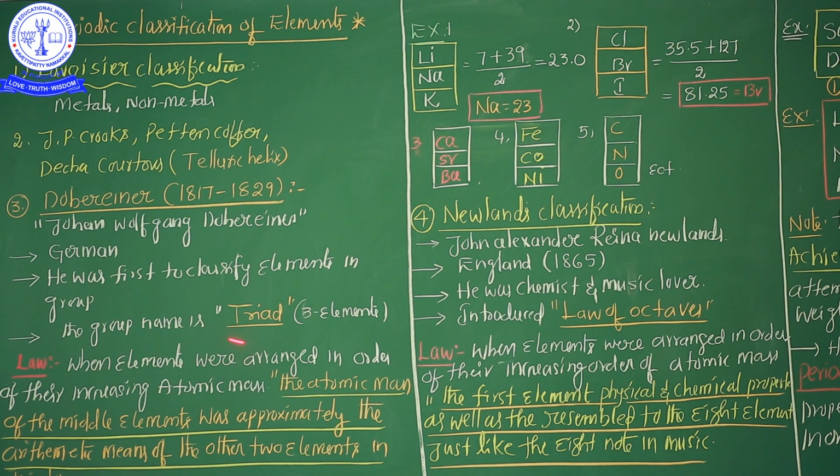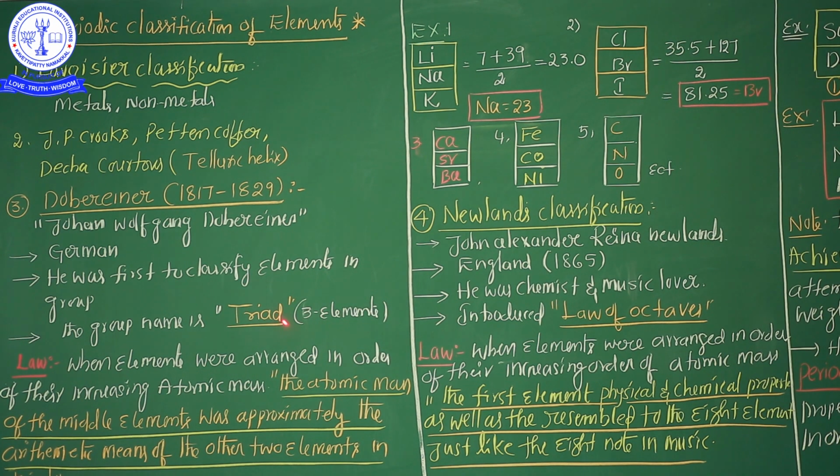The group name he introduced is one word. According to Döbereiner's classification, the group name is the triad. Sometimes, my dear students, in examinations they ask questions like: which is the correct Döbereiner triad in the following options? Such questions come at board level as well as NEET level. And one more question from this concept: who first introduced the word triad? Döbereiner. Triad means three elements.